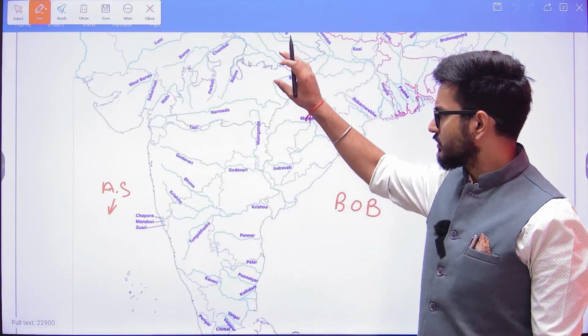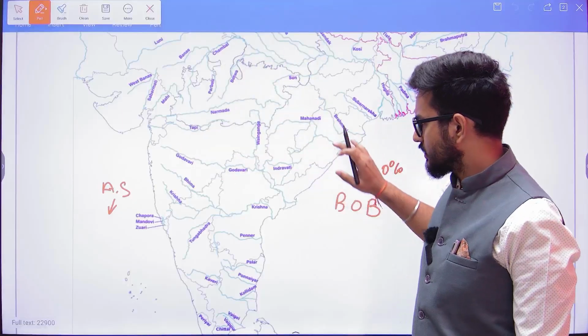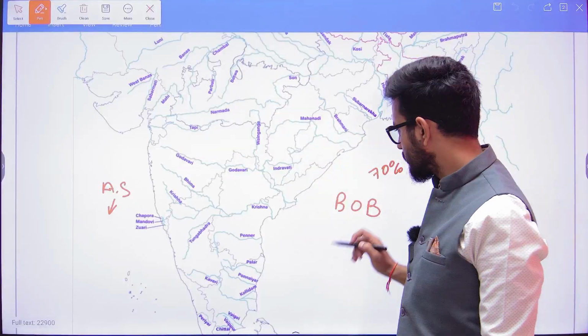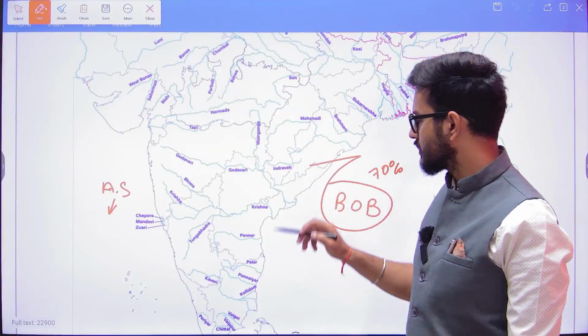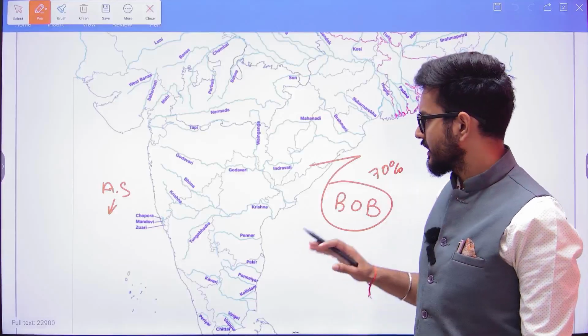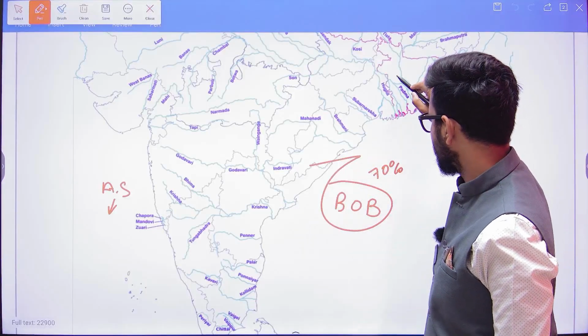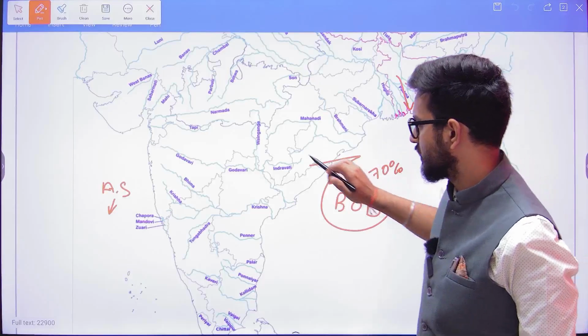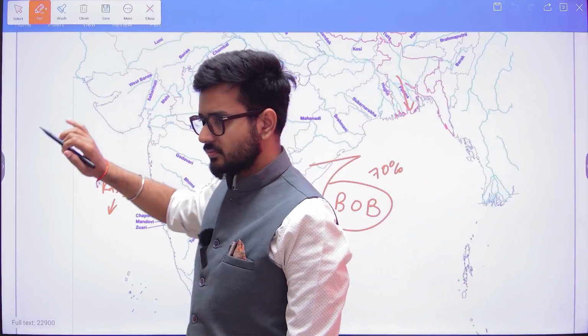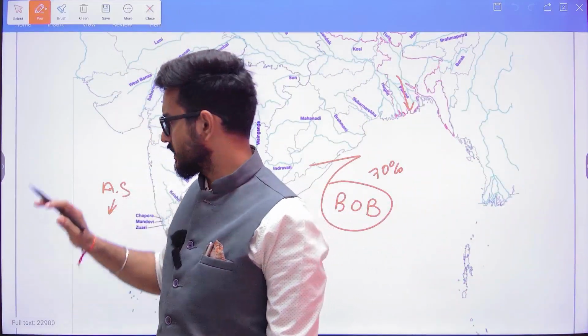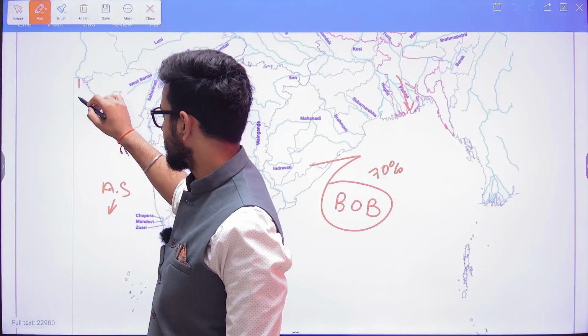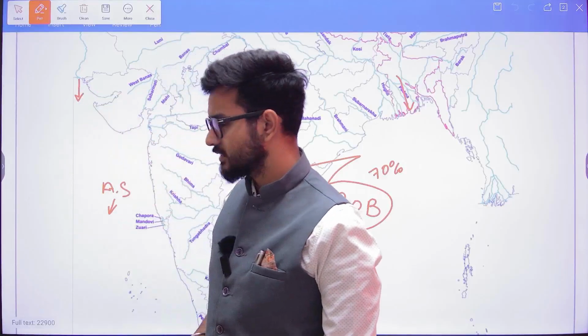This means the rivers are going to drain their water into both these areas, but the majority of the rivers are draining their waters in the Bay of Bengal. In this drainage, the Brahmaputra and the Ganga are going to drain their waters in the Bay of Bengal, whereas the Indus river system is going to drain its water in the Arabian Sea, near the area of Karachi.